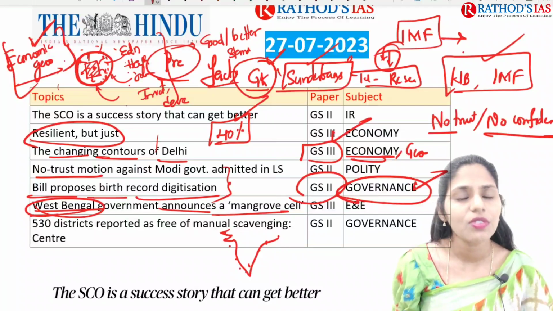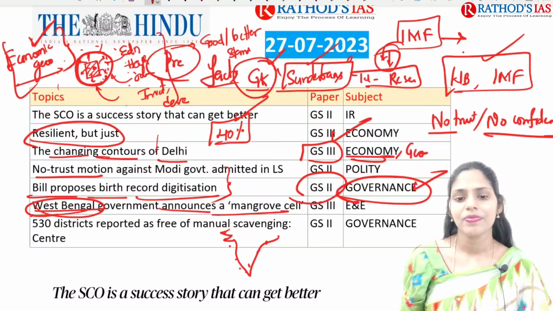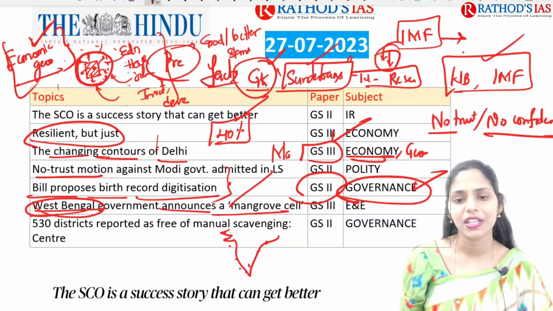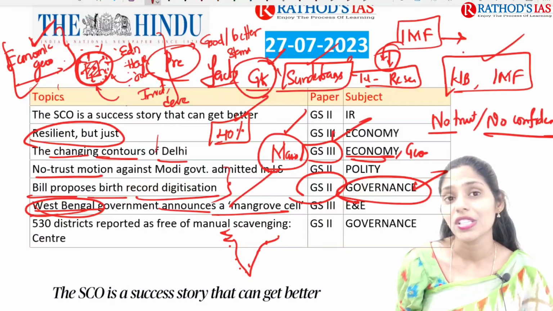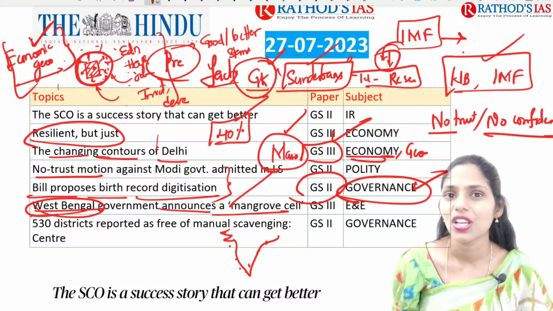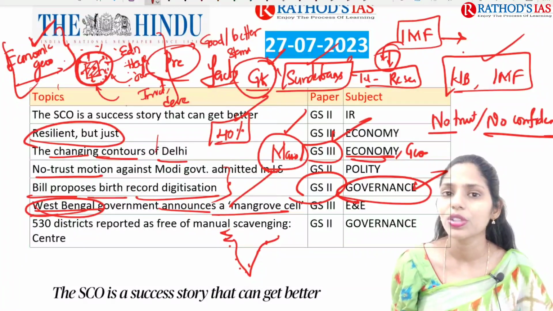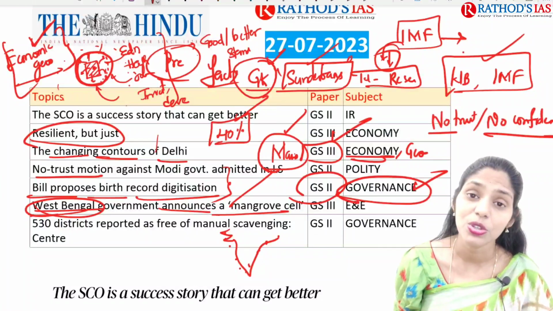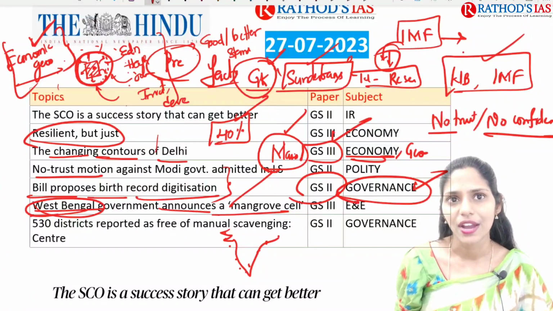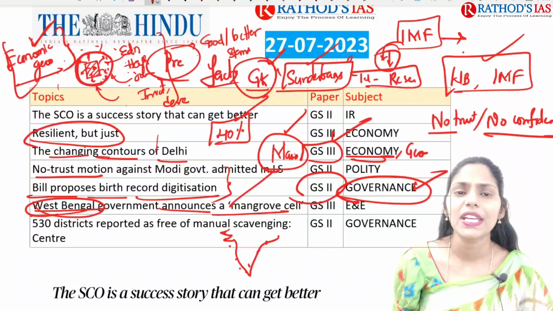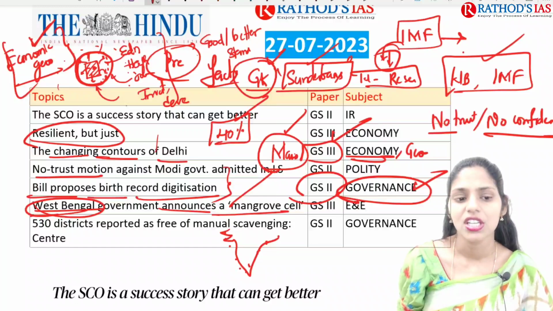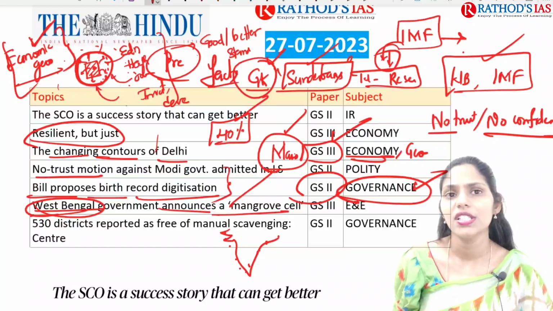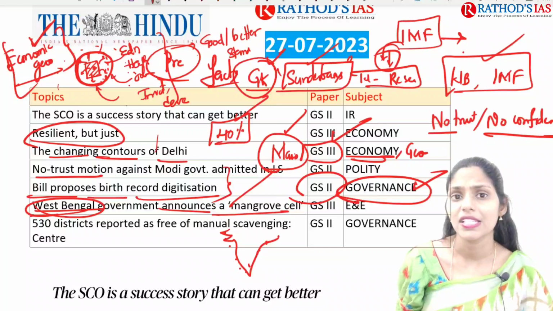And this topic is important from environment and ecology. From the mains point of view, you can expect a question here like what is the ecological role or significance of these mangroves. A question regarding mangroves already appeared in 2020 in your prelims also, so you have to see that. And the next topic is that 530 districts in our country have been reported free from manual scavenging, says the Centre. This article is talking about manual scavenging.